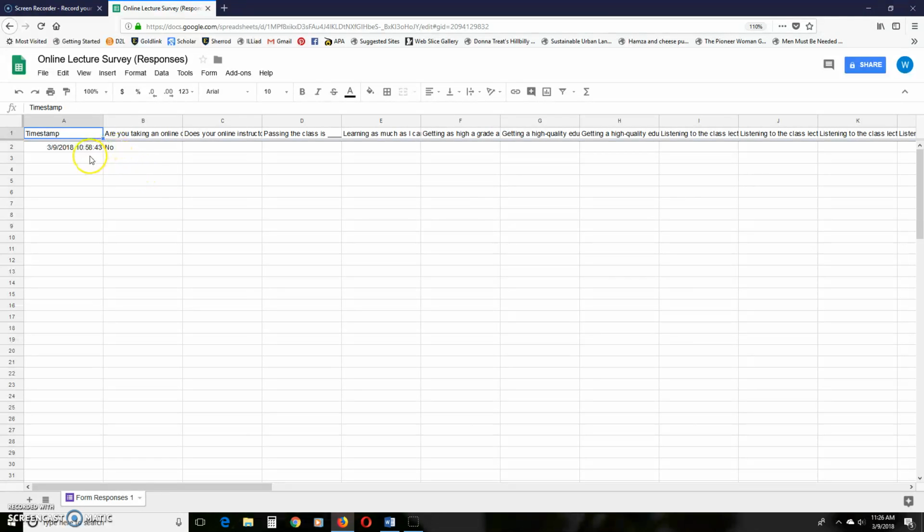But this is where all the beautiful data will be collected. For me in this first column, because I have to know whether or not they're valid responses, I'll just be interested in the yeses, but we'll take care of that later. But that's how you find it, and that's where your data goes. So I realized I needed to show that to you, and I hope that's very helpful.